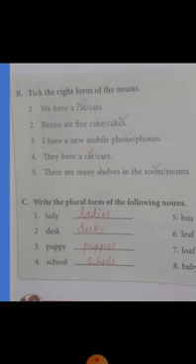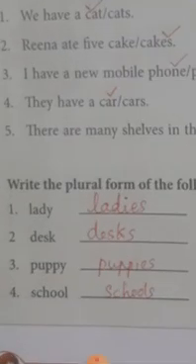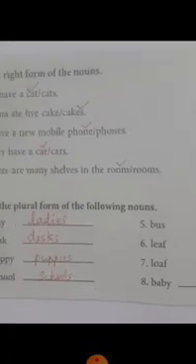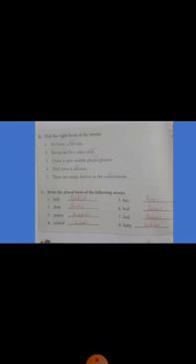Okay. How will we change the singular noun into plural noun? We have to add s, es, ies or ves to the singular noun, then we will get its plural noun. So look at the C part. Write the plural form of the nouns. Some nouns are given there: lady, desk, puppy, school, bus, leaf, loaf, baby. We have to change these singular nouns into plural nouns. We have to change the one into many.